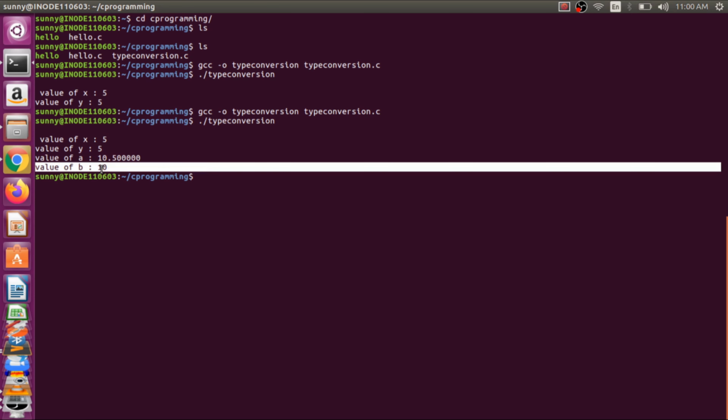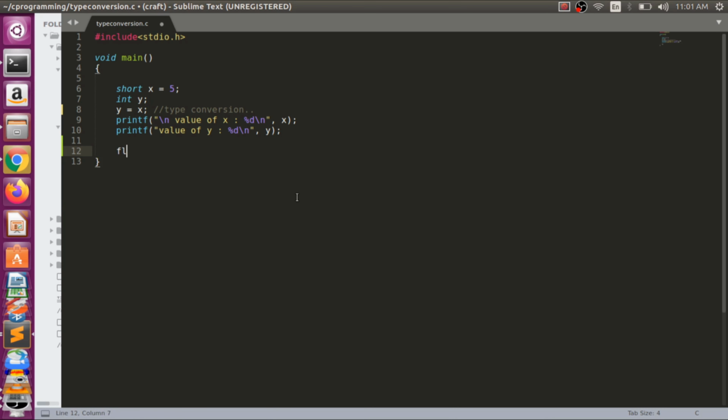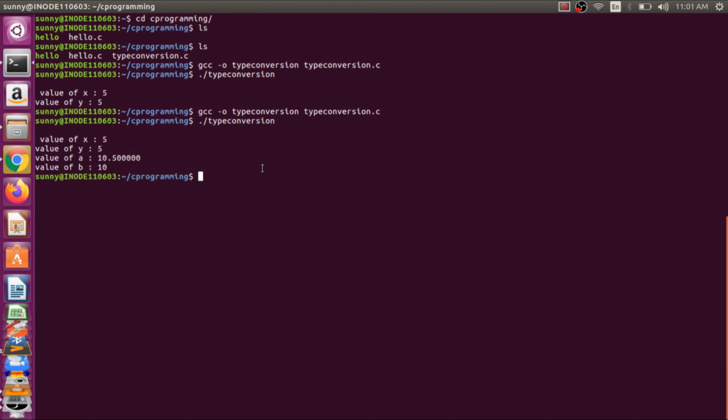So we need to do this thing here for typecasting: float a is equal to 10.5 and int b is equal, and b is equal to (int) a, and printf, then we have value of a %f, a, b, %d.